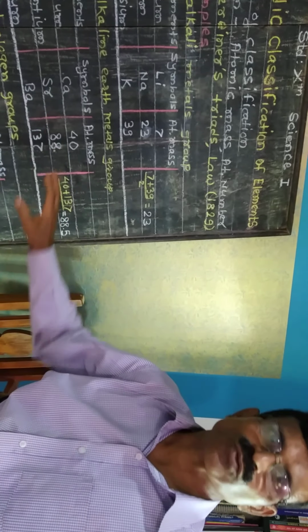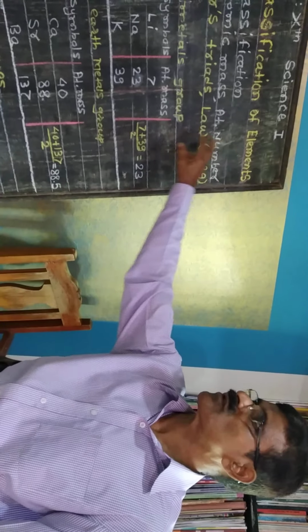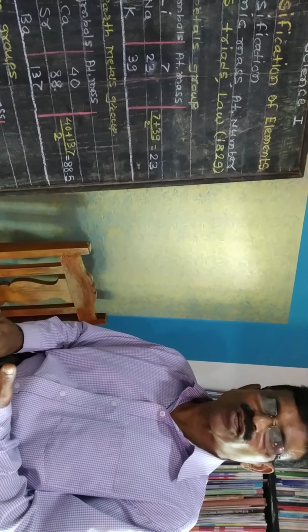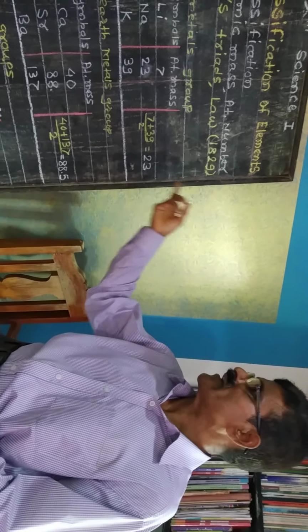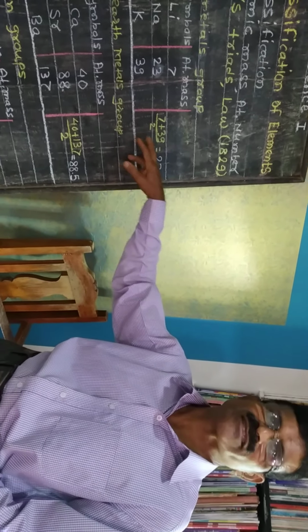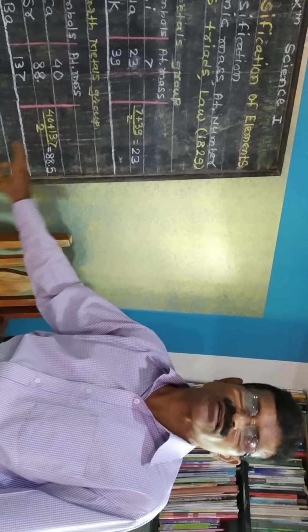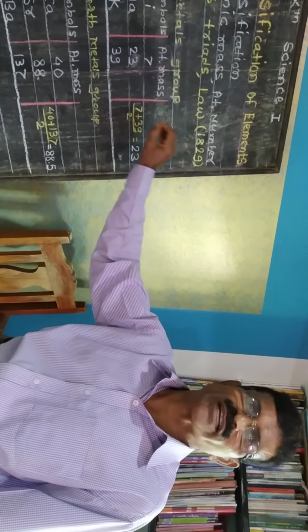In this way, we get the answer. The law carries 1 mark, and the clarification by taking the example carries 1 mark. In this way, we can solve the short note on Dobereiner triads.